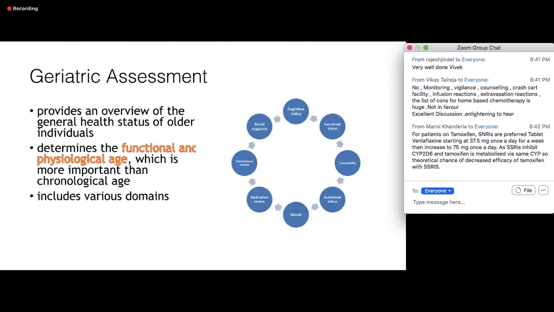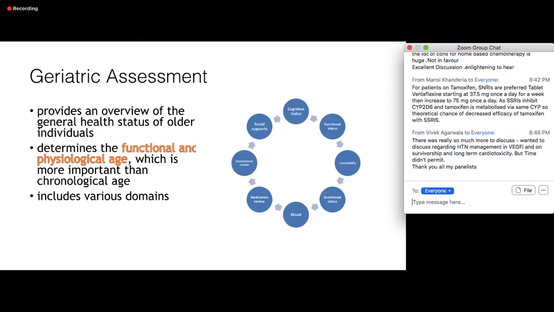It provides an overview of the general health status of the older individual. We are trying to determine his functional and physiological age, which is more important than chronological age. It includes multiple domains: cognitive status, functional status, comorbidity, nutrition status, mood, medication review, environmental review, and even social supports.